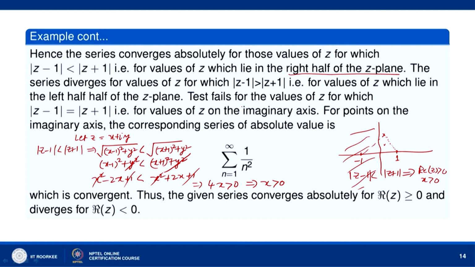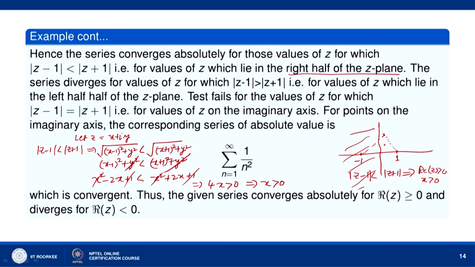Now, the test fails for the values of z for which mod of z minus 1 equal to mod of z plus 1. Mod of z minus 1 equal to mod of z plus 1 means x equal to 0. Okay. If you put here equality instead of inequality, then we will have 4x equal to 0. So, x equal to 0. So, mod of z minus 1 is equal to mod of z plus 1 means the points in the z plane whose distances from 1 and minus 1 are the same.